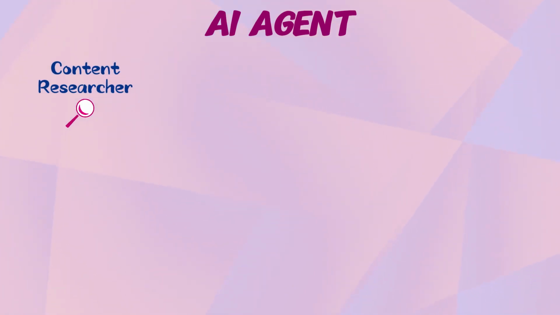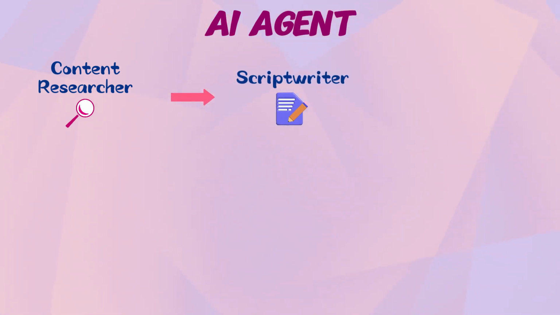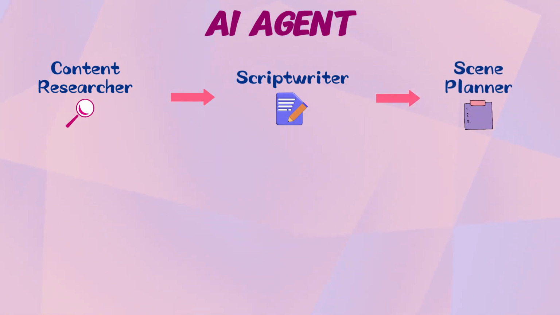So, what would the AI agent for this job look like? First, we have a content researcher that collects the information needed for our video content and uses the data to craft a content outline with sections and key points for the video. This content outline will then be passed on to the AI Scriptwriter to create a script for the video.